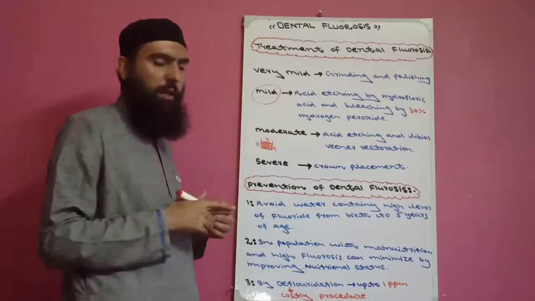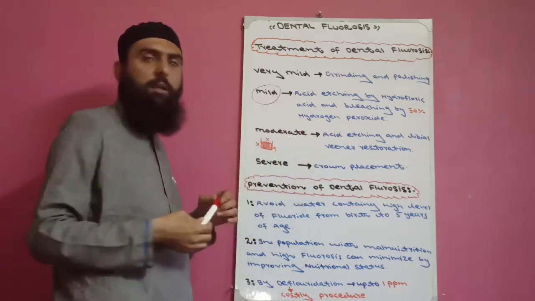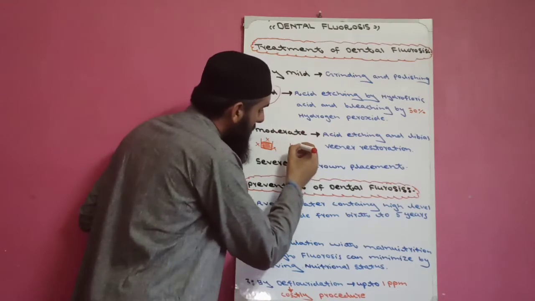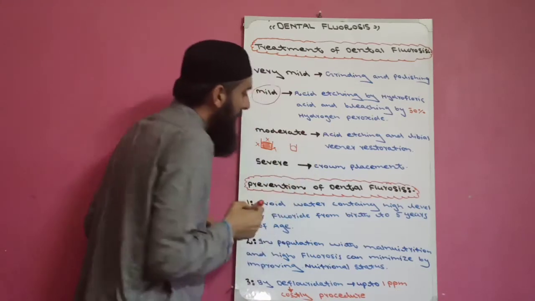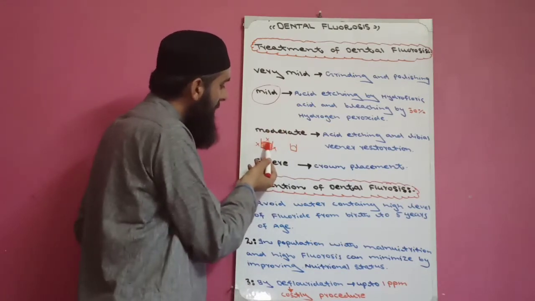Now come to the severe. In a severe case, we give crown placement, a complete crown placement. Like this is a tooth. In a moderate case, we give only a labial surface veneer.